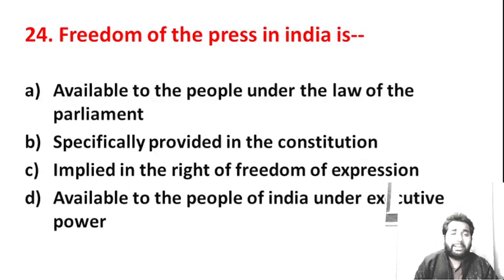Freedom of the press in India is: option A, available to the people under the law of the parliament; especially provided in the constitution; implied in the right of freedom of expression; available to the people of India under executive power. Tell me which option is correct here. If your answer is C, then it is the correct answer. Implied in the right of freedom of expression. Option C is correct here.